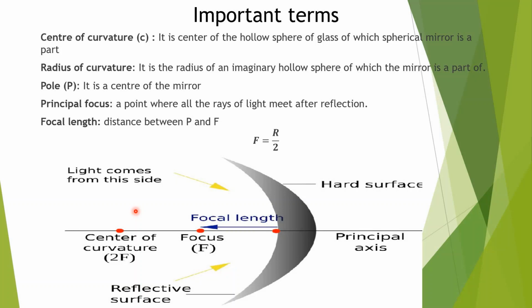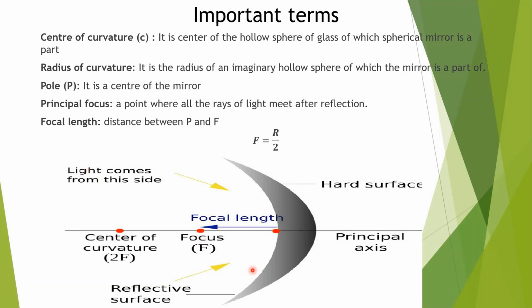Center of that hollow sphere is called center of curvature, denoted by C, and it is 2 times of the focal length, so we can write 2F also. Point on the principal axis is F, focus.